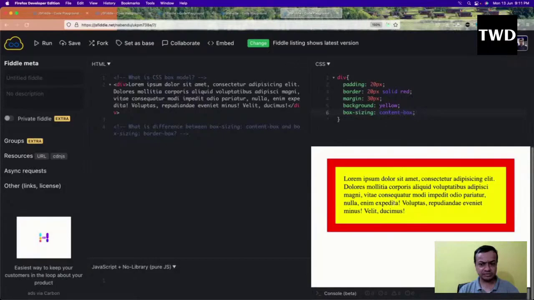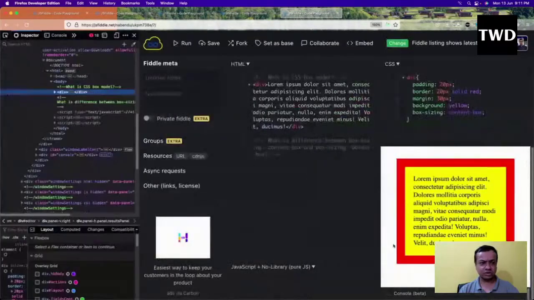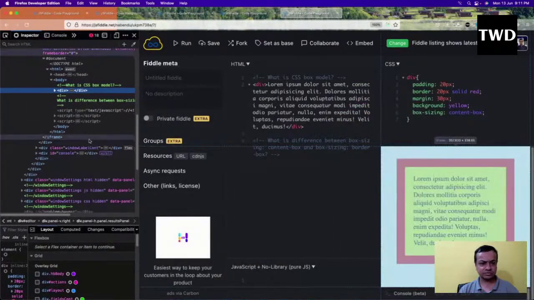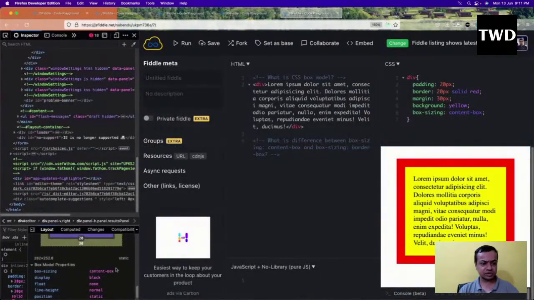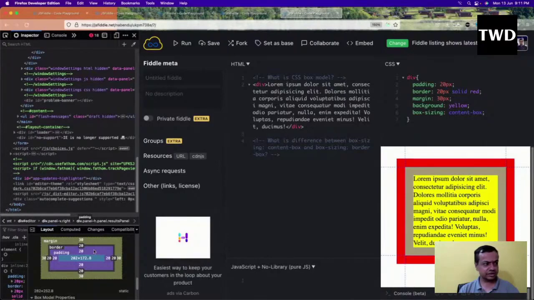Even if I inspect it, the content is there, and after that the padding and the border are there. They are not a part of the content.